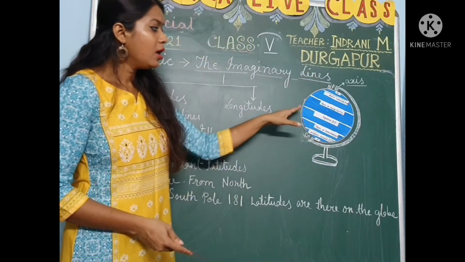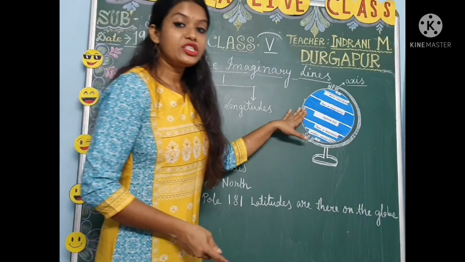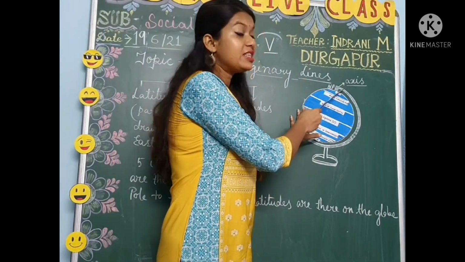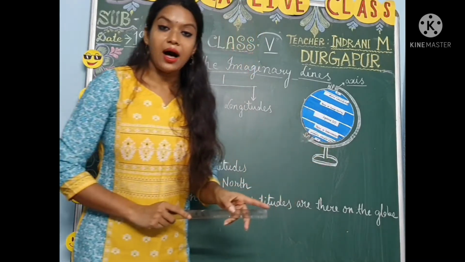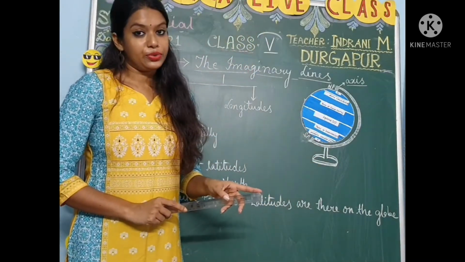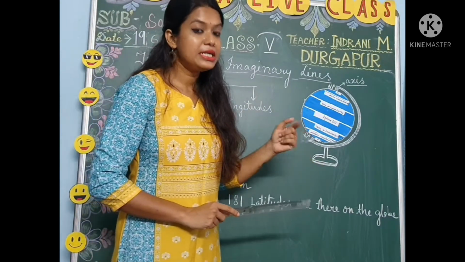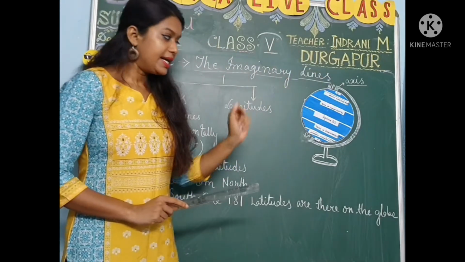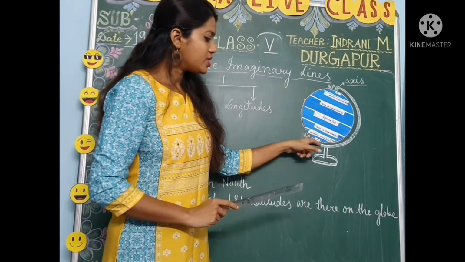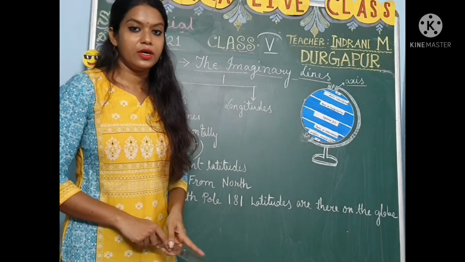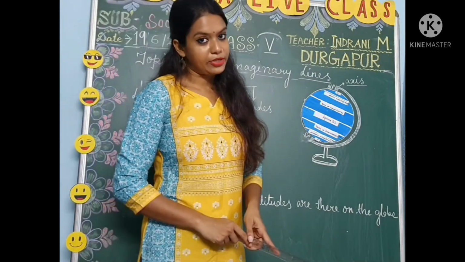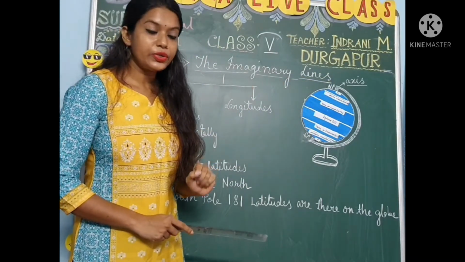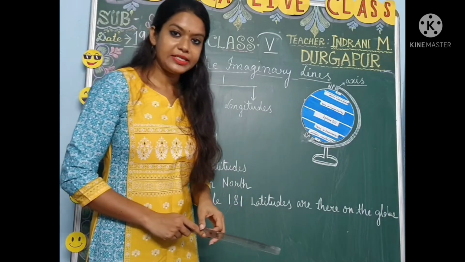Once again I am repeating: from the Equator, which is 0 degrees, to the North Pole in the Northern Hemisphere, there are 90 latitudes. Again, from the Equator to the South Pole in the Southern Hemisphere, there are also 90 latitudes.